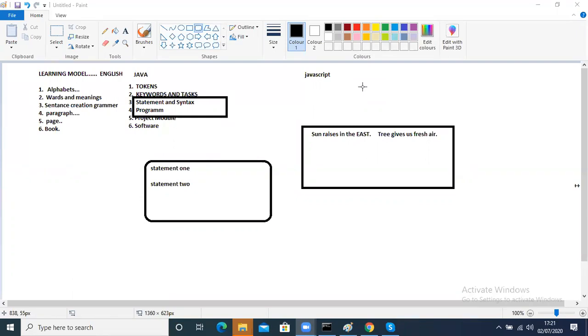That is the problem. See, there is a mistake. So all meaningful statements are not going to become a program.